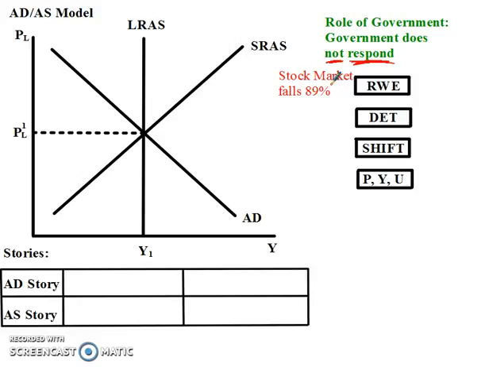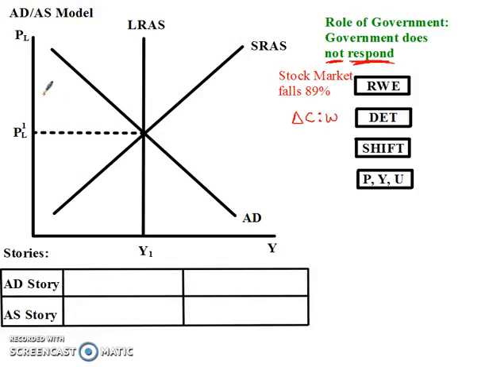At the beginning of the 30s, in 1929, the determinant that's going to change is a change in consumption wealth. Obviously people's wealth is going to decline as a result of this decline in stock prices of 89%. So people are going to be less wealthy, and if wealth goes down, then people are going to engage in less consumption.